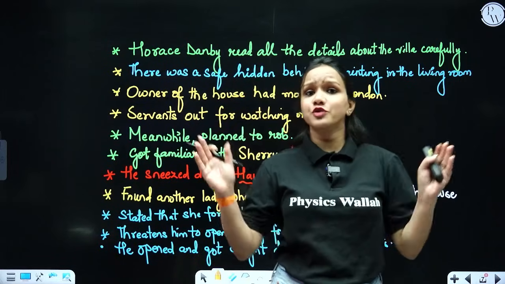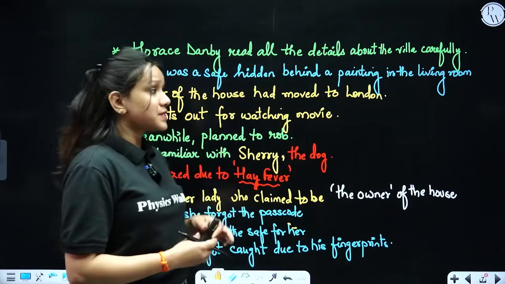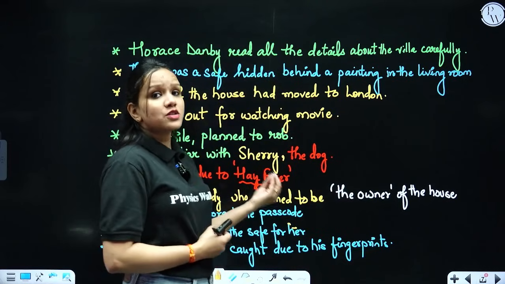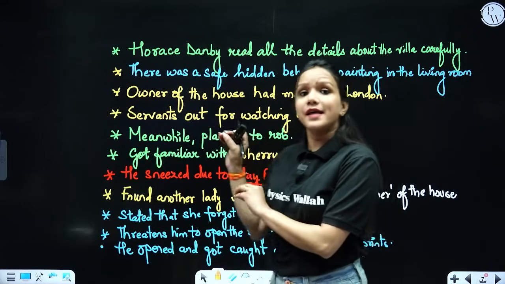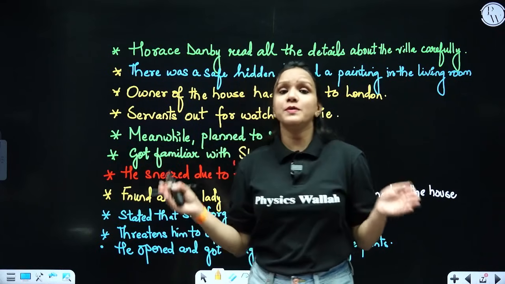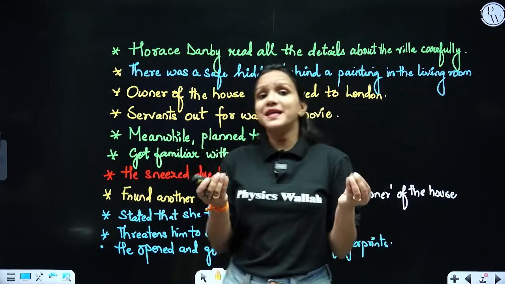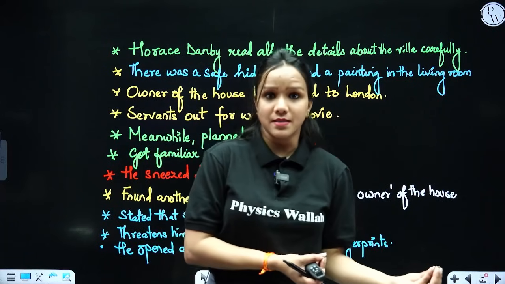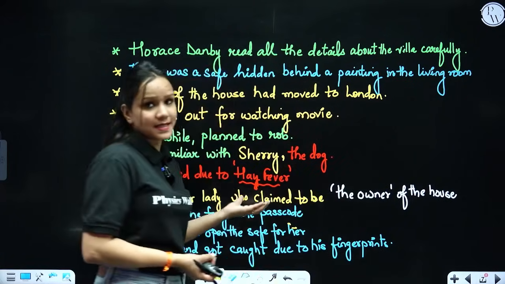He started looking for so many things. He started looking for valuable possessions as well. So what happens, there was a table on which there was a bowl of flowers kept. And just because this Horace Danby had a hay fever problem, now there would be a question that would pop up in your mind, ma'am, what is the meaning of hay fever? So when somebody is allergic to dust and the smell of flowers, we call the condition hay fever. So he started sneezing.